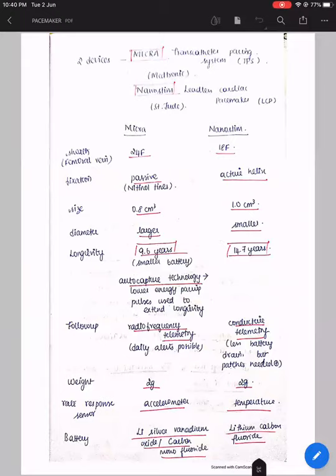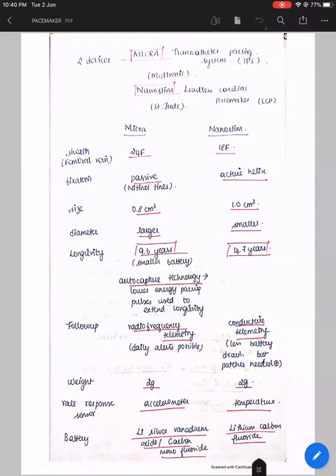So the difference between Micra and NanoStim I have written here. Basically, Micra uses a 24 French sheath. For NanoStim it is 18 French. The fixation mechanism is also different. With Micra it is nitinol tines, which is a passive fixation. In NanoStim it is an active helix. It is an active screw-in sort of thing, wherein you have to fully rotate the delivery system to make it actively fixed into the RV.